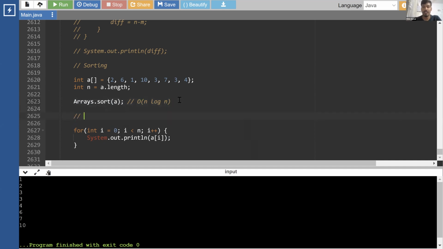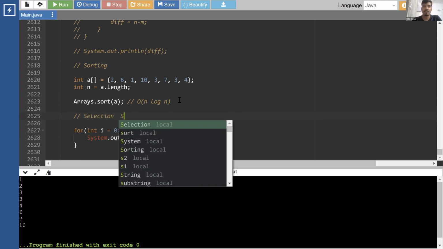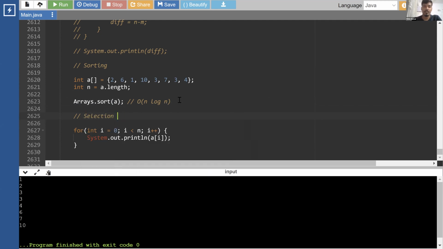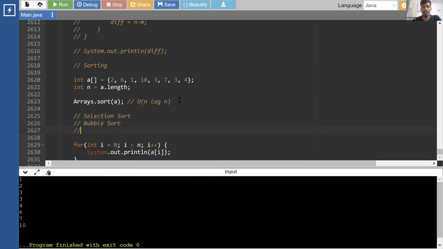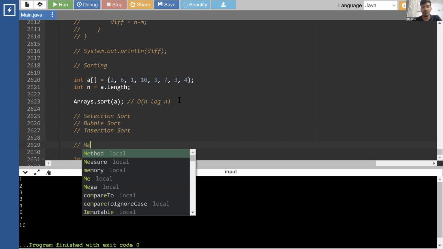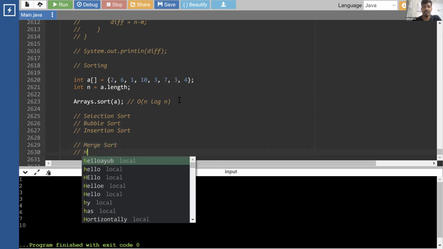So for example, we have selection sort, right? I'm writing the ones that we will be learning here. So you have selection sort, we have bubble sort, and we have insertion sort. These are the 3 which are in this current module itself. After this, later you're going to learn about merge sort, heap sort.